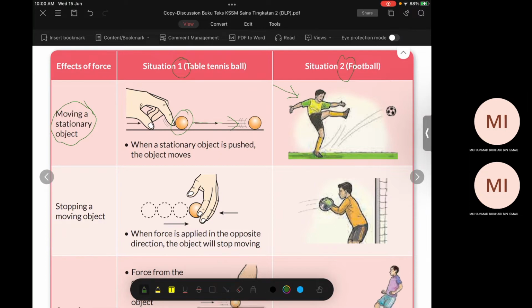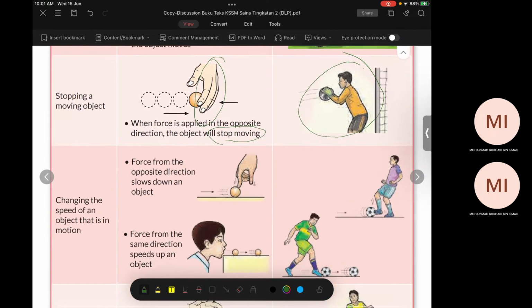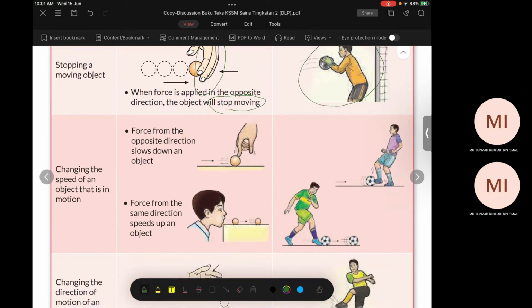The next one is what? You stop the moving object. Right, so of course it will stop moving, right? Okay, this is another example. When the goalkeeper catches the ball, it will stop also. The next thing is what?